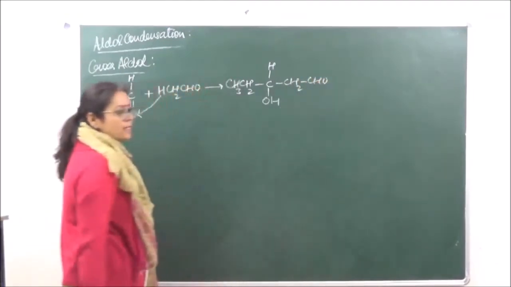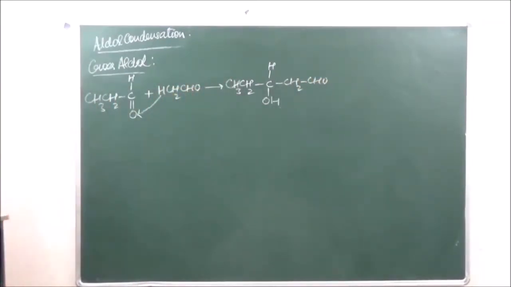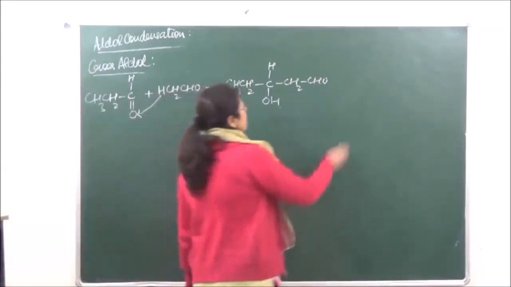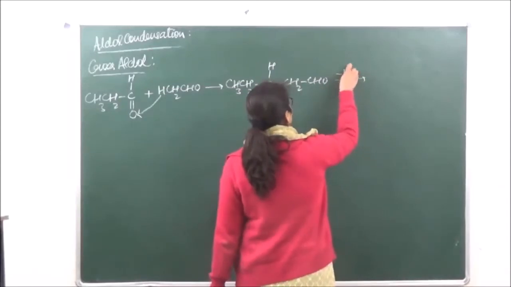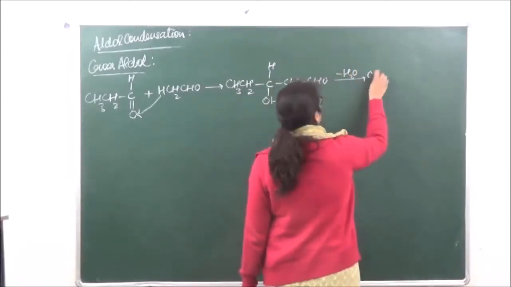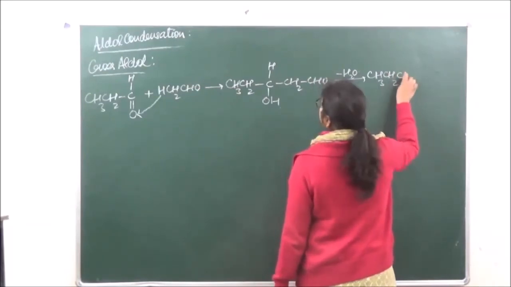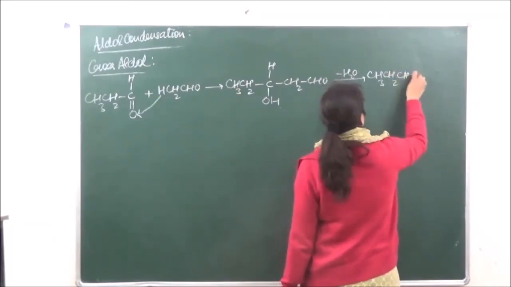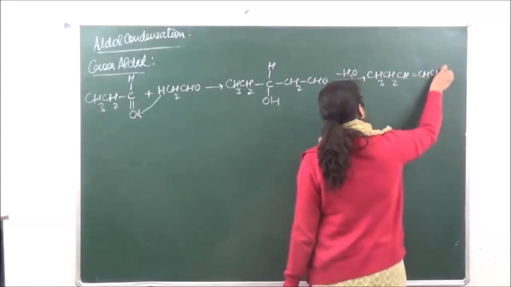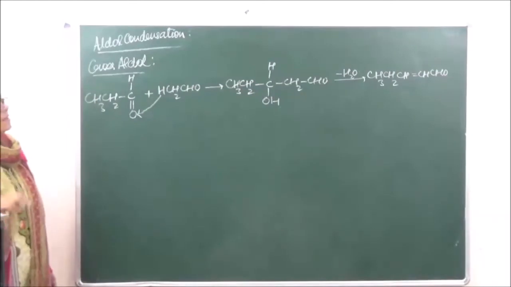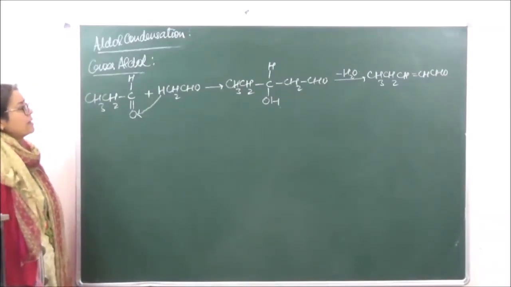This is going to be the product. We are considering over here the alpha hydrogen atom of acetaldehyde. So this is going to be the product. Then it loses a water molecule. And we are going to get over here an unsaturated aldehyde. Right?